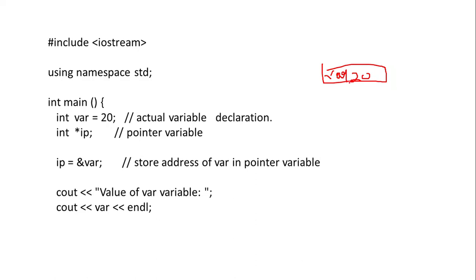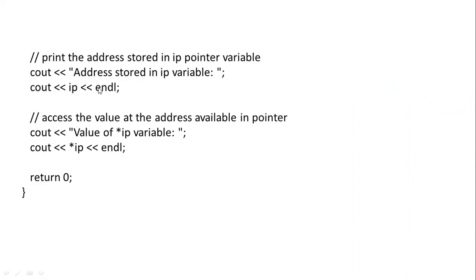So this is var, and var equal to 20, and it has some address value like 06ffe, and the address of this var is stored in IP. So we store the address of a variable in a pointer variable, and if we have to print it, we just put IP. If we have to access the value at that address, we write *IP.